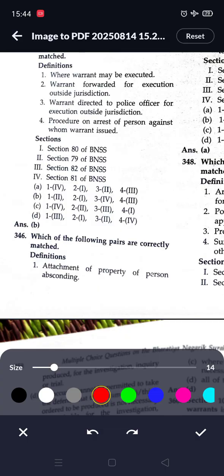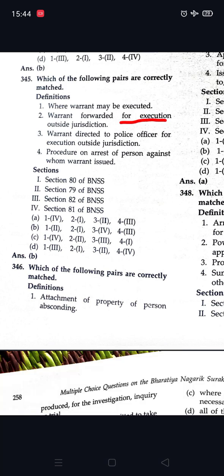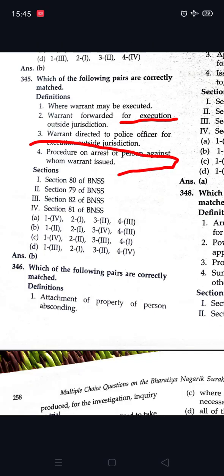Which of the following pairs are correctly matched? Where warrant may be executed is given in 79. Warrant forwarded for execution outside jurisdiction is given in section 80. Warrant directed to police officer for execution outside jurisdiction is given in 81. Procedure on arrest of a person against whom warrant is issued is given in 82.